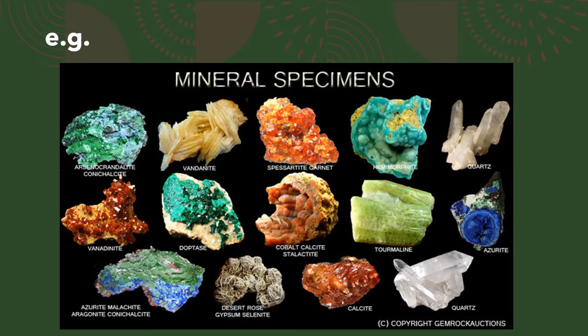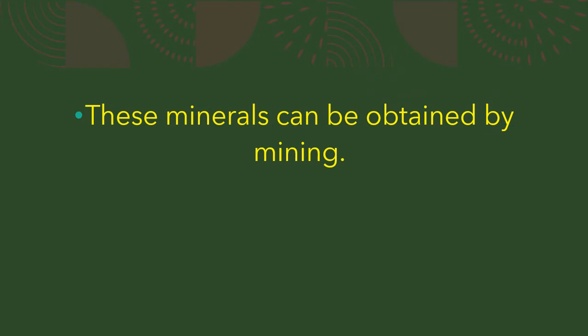See, you can see these various examples of minerals. If you see, they have got a nice structure, they have got a crystalline structure, even they have got a nice shine in it. Yes, so these are naturally occurring. We have not made it. They are naturally occurring compounds which are there in the nature, and hence they are called as the minerals. These minerals can be obtained by the process of mining.